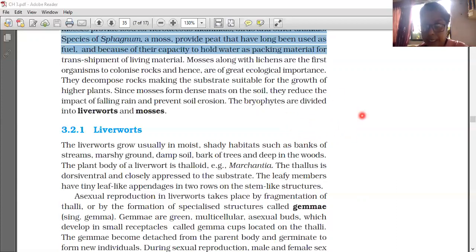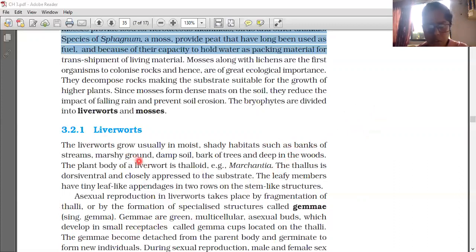It is thallus-like and prostrate or erect, and attached to the substratum by unicellular or multicellular rhizoids. They lack true roots. True roots are not there. This root-like structure is called rhizoids only. It is not a true root. Seeing here, this one is not a true root, rhizoids only.